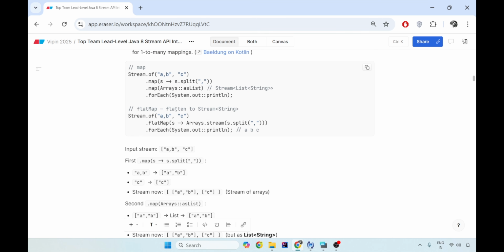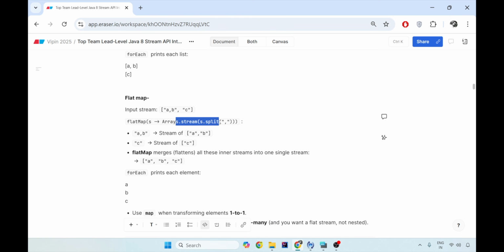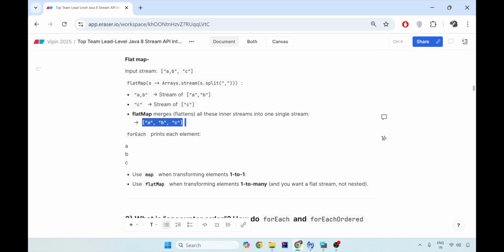So this comma is never split because of map, but this comma will be split because of flat map. What flat map does is, it takes each element, splits with comma and becomes A, B, C. So in the second part, the stream of arrays is getting split with comma. This flat map merged the flattened inner streams into one single stream as A, B, C. And that is why map is used for transformation of one apple to one juice, while flat map is transformation of many apples into one tumbler of juice.